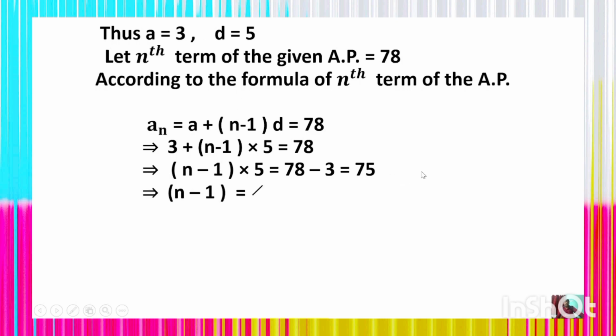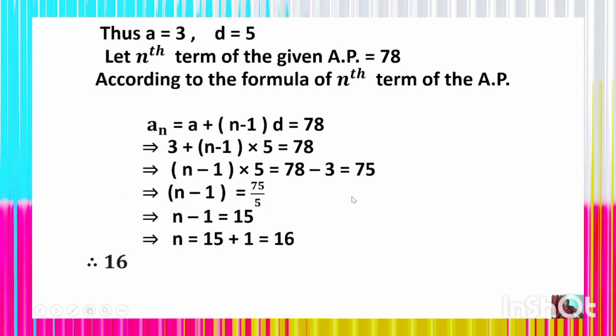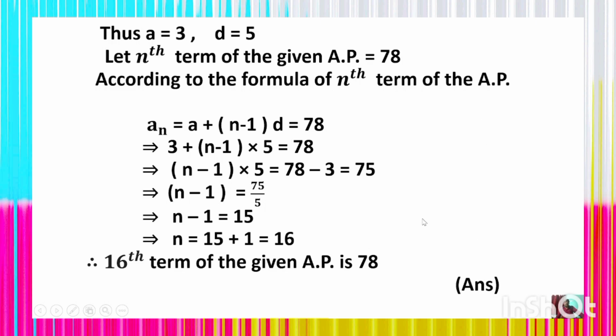Thus we get (n minus 1) into 5 is equal to 75, and n minus 1 is equal to 75 divided by 5, which is 15. Thus n minus 1 is equal to 15, and n is equal to 15 plus 1, which is 16. Thus the 16th term of the given arithmetic progression is 78. This is one of the fundamental and simple, vital problems for you. I hope you will practice it and follow it.